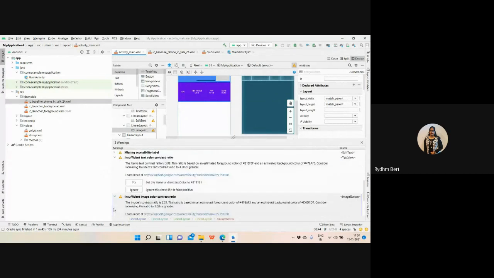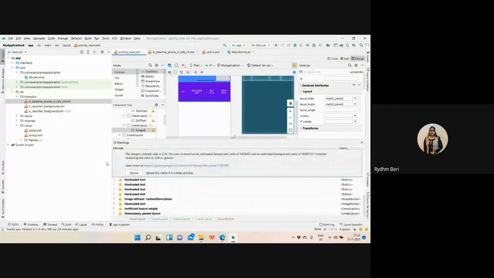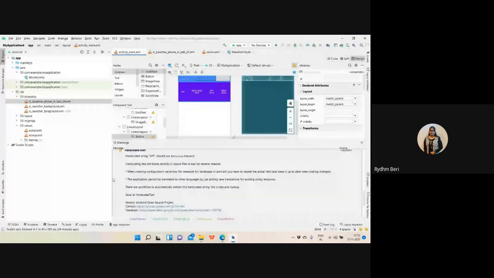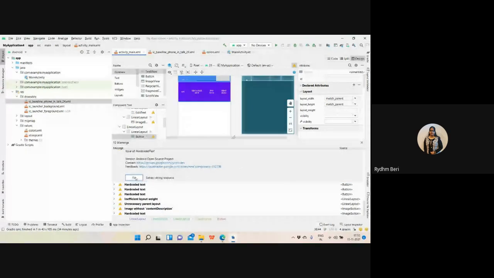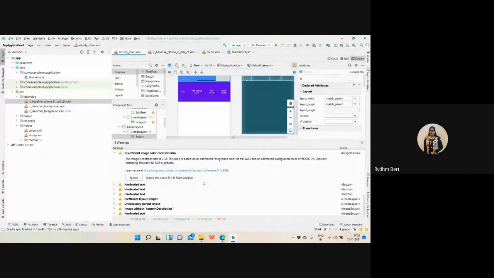Okay. So further, it's saying insufficient image contrast ratio. I don't want to give the image contrast ratio. So it's ignoring that. Then I'm having the hard coded text. Then I'm just ignoring that hard coded text. It's going to fix that, right? So whatever the task you are having, it's automating all the tasks that you need to do manually if you are using VS Code or something else.